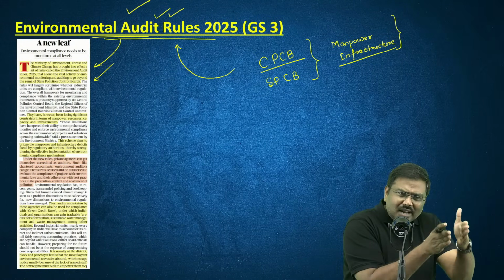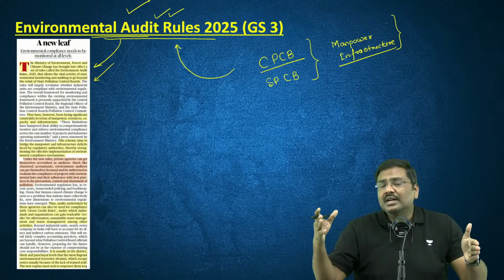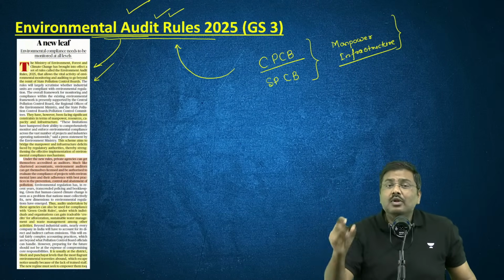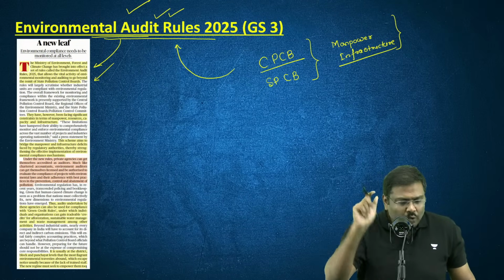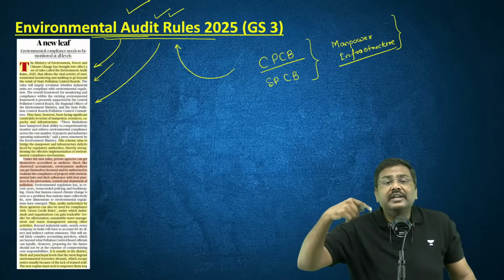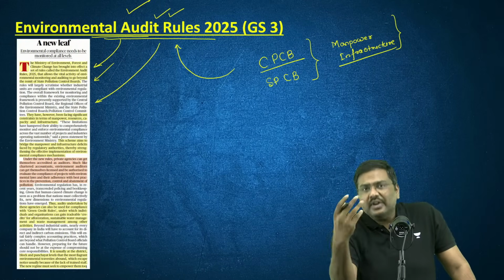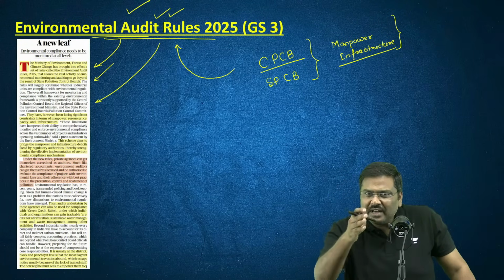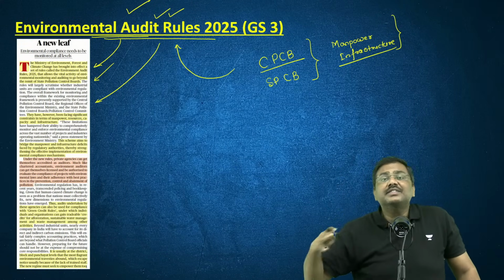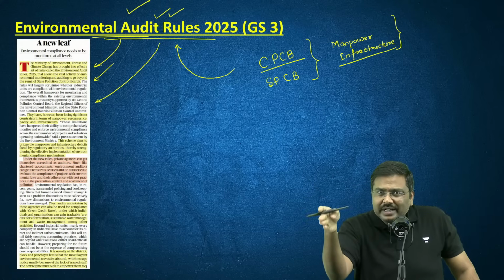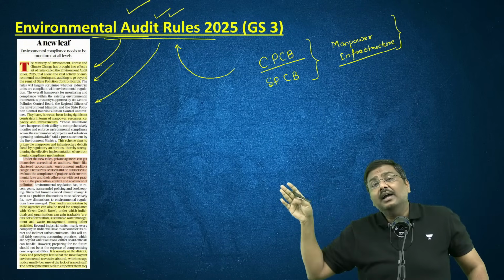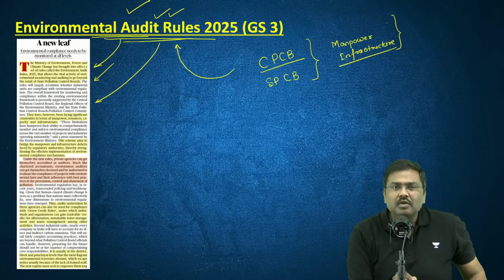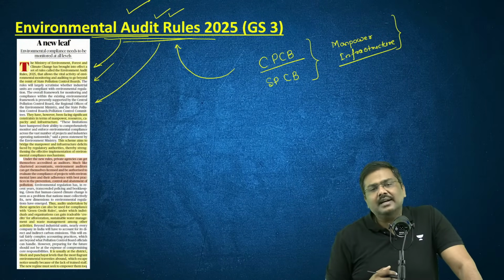Just like we have chartered accountants in finances, now the government of India has proposed experts who will have a license, who will be registered with an authority, who will basically take care of the auditing process. That is, for example, if you are a company which is supposed to treat, let's say, whenever you release certain wastages, now there will be an auditing, and this auditing shall be done not by the government authorities but by a private auditor who will be following the rules which have been announced by the government here.